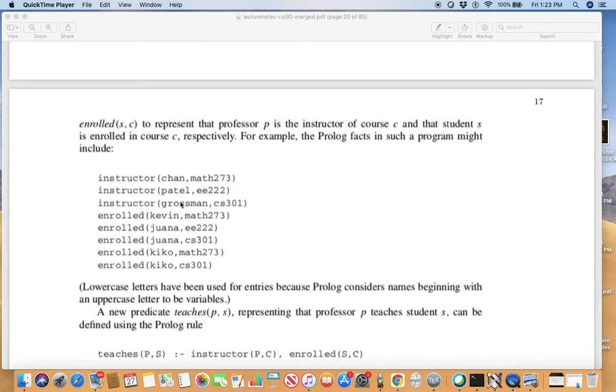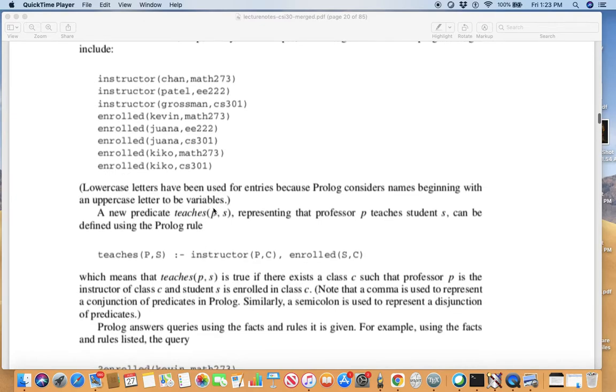So these are instructors of their respective courses. Enrolled: Kevin is enrolled in Math 273, Juana is enrolled in Electrical Engineering 222, and so on. So notice a student could be enrolled in more than one course.